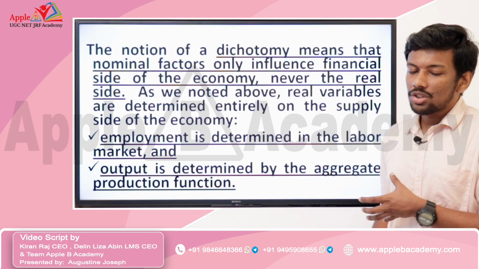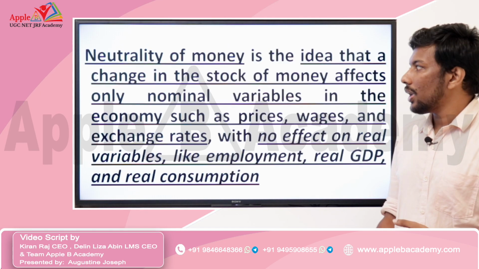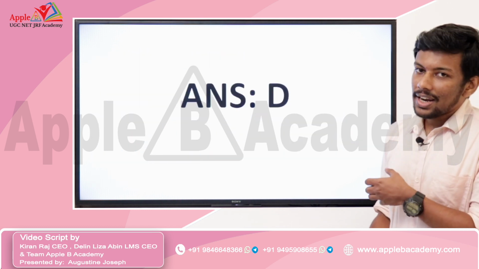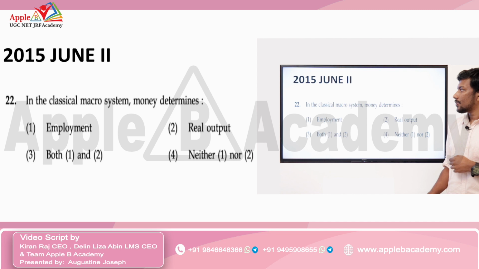In order to answer this question, we should know what is classical dichotomy. Also, we should have an idea about neutrality of money. So, the correct answer is option D. Moving on, the next question, 2015 June paper 2. The question is, in the classical macro system, money determines.